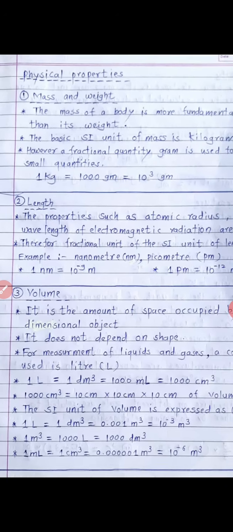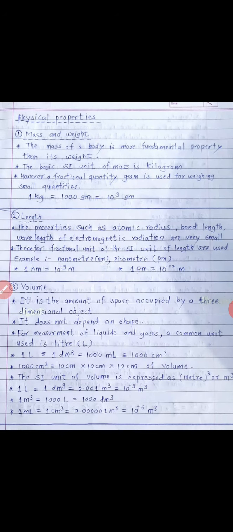Second one is length. The properties such as atomic radius, bond length, wavelength of electromagnetic radiation are very small. These properties are very small.